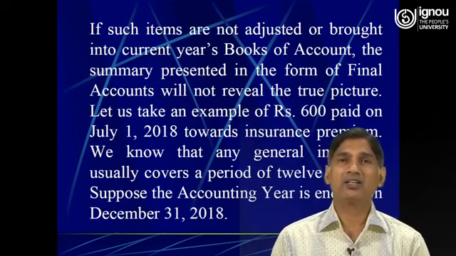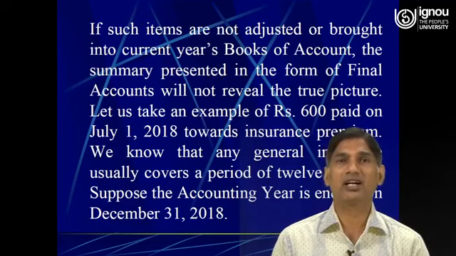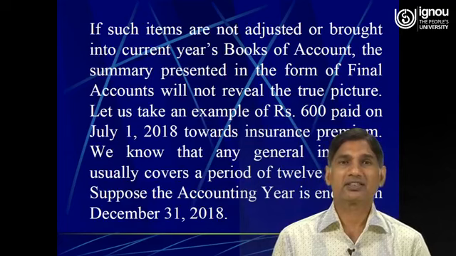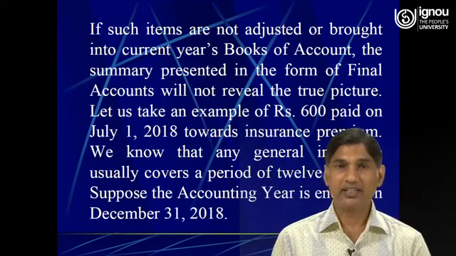If such items are not adjusted or brought into the current year books of account, the summary presented in the form of final accounts will not reveal the true picture of the business. Let us take an example, as we have already discussed, that say if rupees 600 paid on 1st July 2018 towards insurance premium, we know that any general insurance usually covers a period of 12 months. Suppose the accounting year is ending on 31st December 2018.